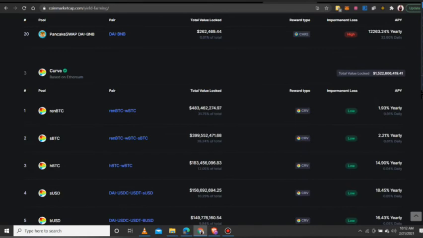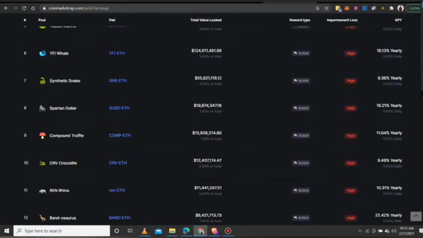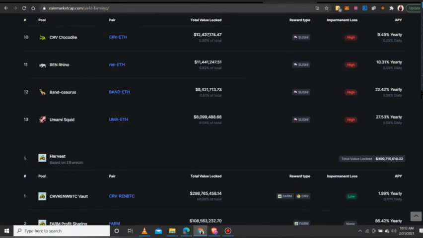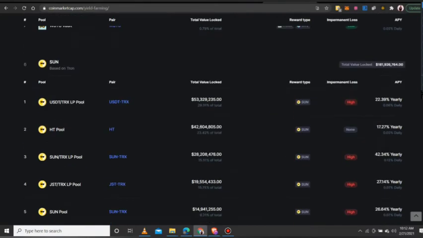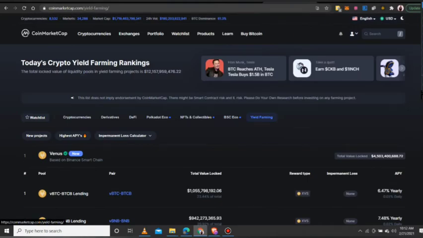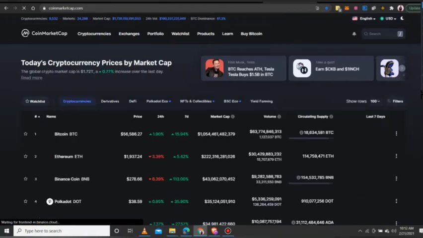So you see another Curve based on Ethereum. Those are some of the yield farms you can use, but now we'll not go too much into the details of yield farming. We'll come back to our topic, what cryptocurrency is, guys.